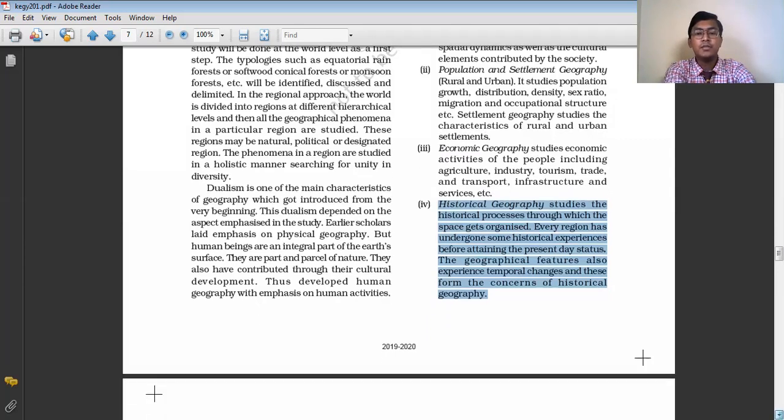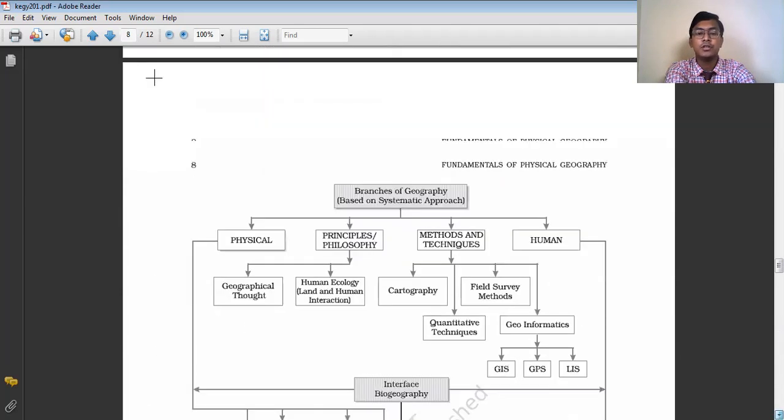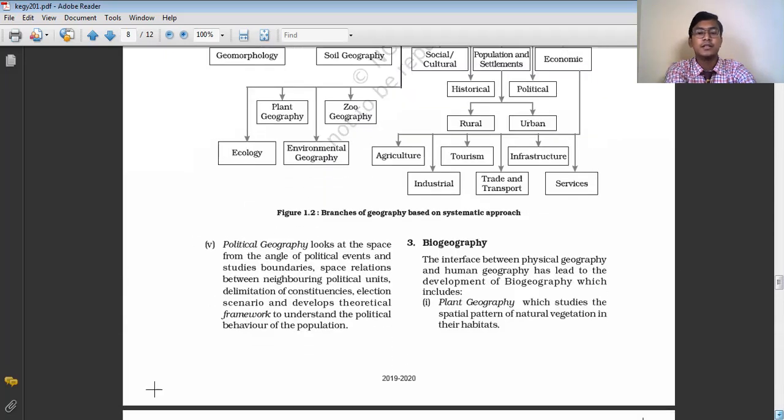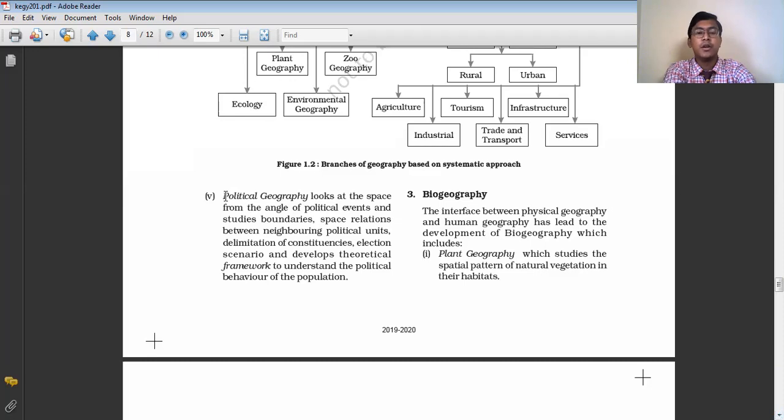So apart from these four different branches of human geography, there are also other branches, such as political geography. Political geography is another important branch of human geography, and here we study political boundaries, political events, and our neighboring countries. The same subject matter is also studied in political science. So this is about the different branches of human geography and how human geography is linked with different branches of social science.